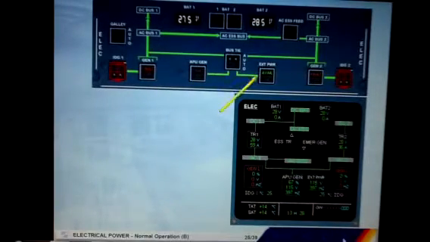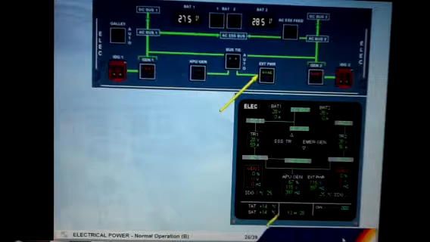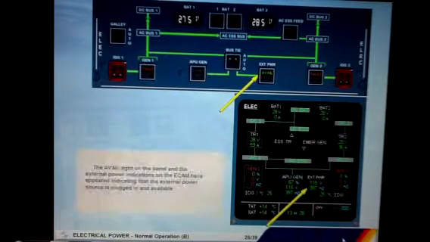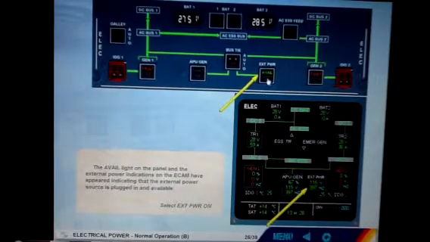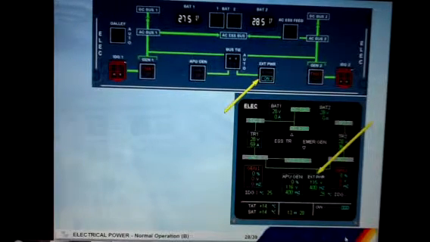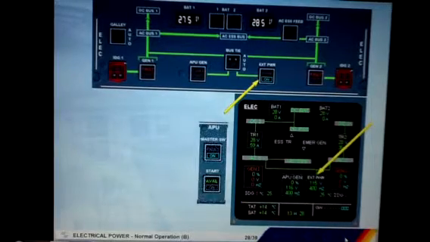The avail light on the panel and the external power indications on the ECAM have appeared, indicating that the external power source is plugged in and available. Select External Power On. The on light is illuminated in the external power push-button switch, and the green lines to AC bus 1 and 2 indicate that external power has taken over from the APU.